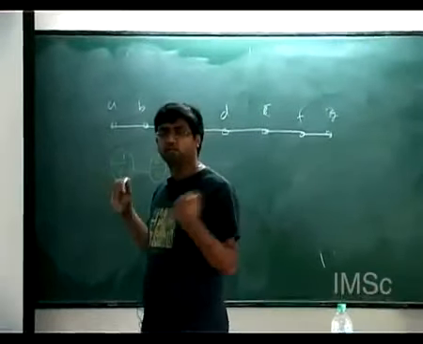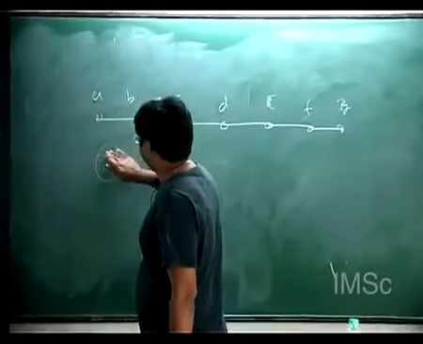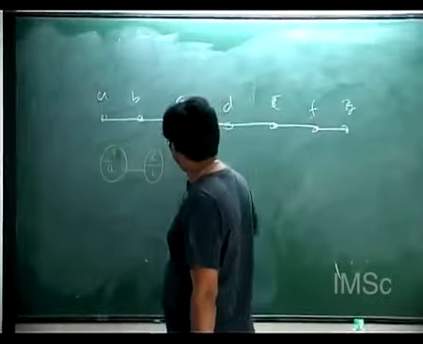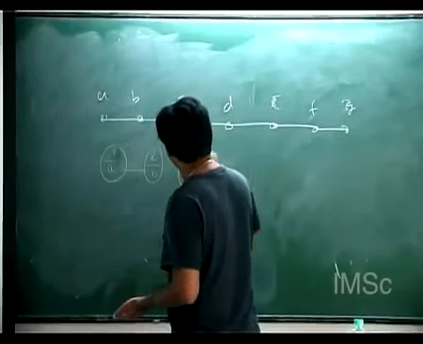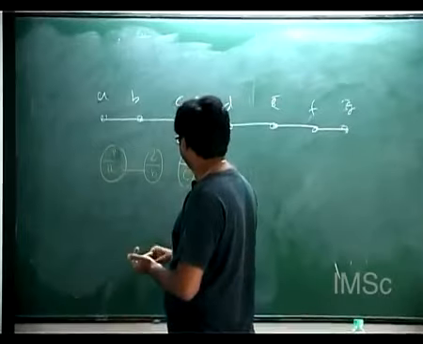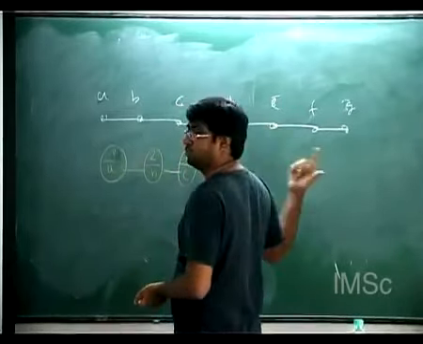Because between A and B, I can put an edge. Now what should I do? I can forget the label of 1. Now I can introduce another node with label 1, and I can give an edge between them. Right? I can alternatively do this.